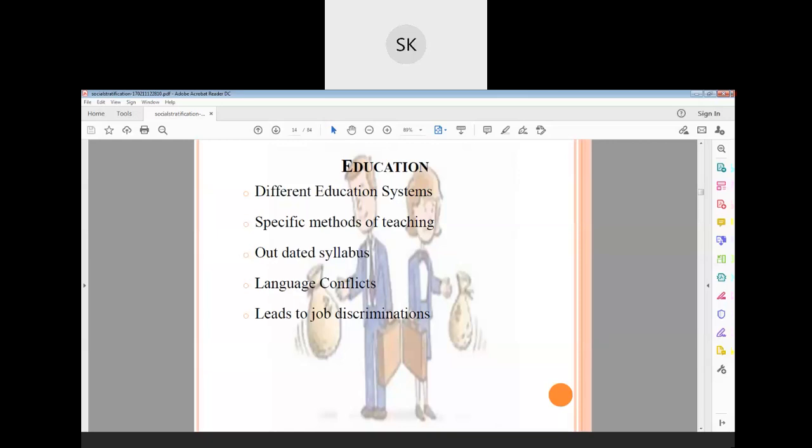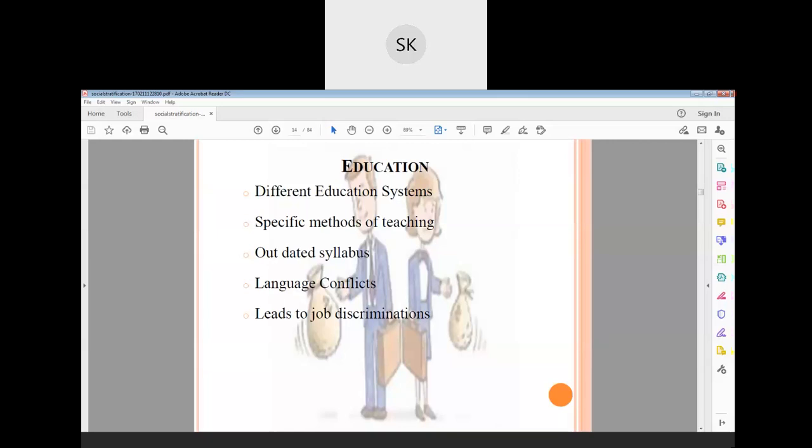If you have studied in this university and others are studying in that college, both are graduating in the same place, but he or she might have studied the outdated syllabus, and you might have studied the updated syllabus. That is a stratification, right? This is a differentiation. This is a stratification.